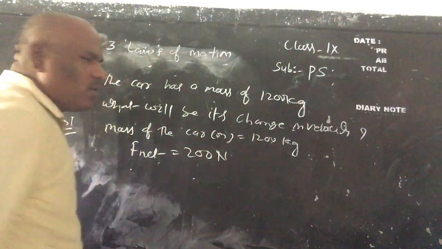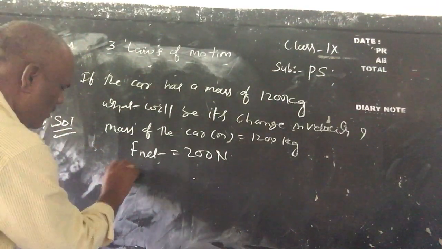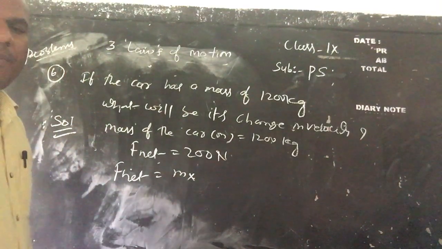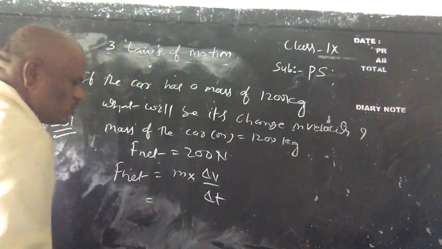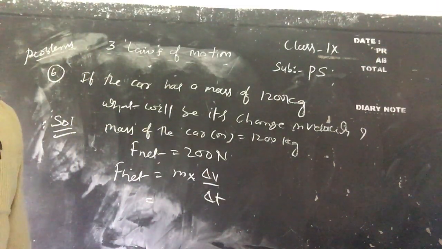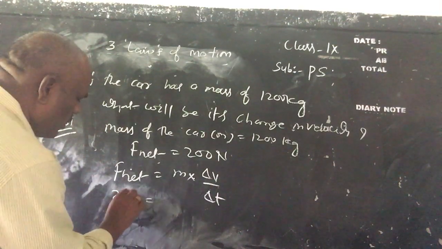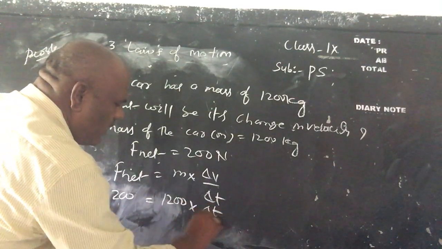Next, F net equal to m into delta V by delta T. So m equal to how much here? 1200. F net equal to 200 equals 1200 into delta V by 3.